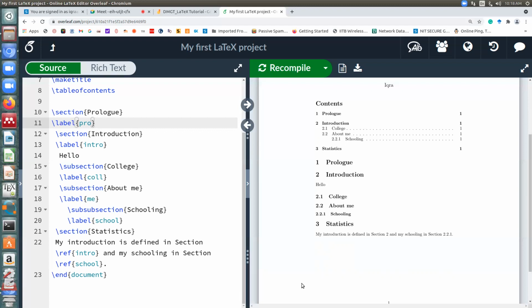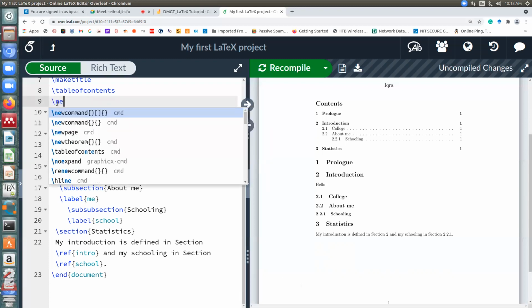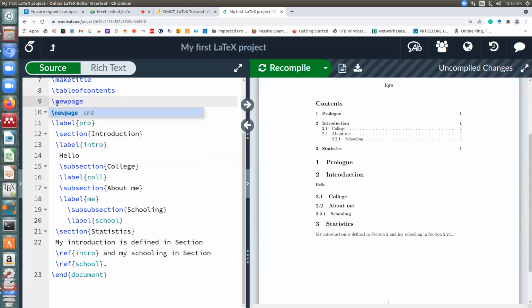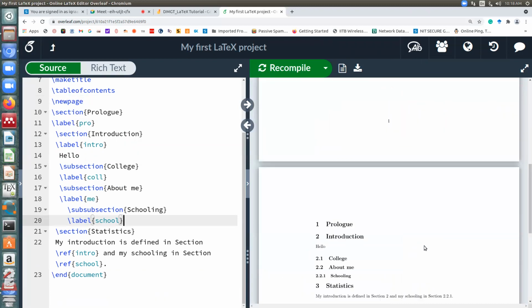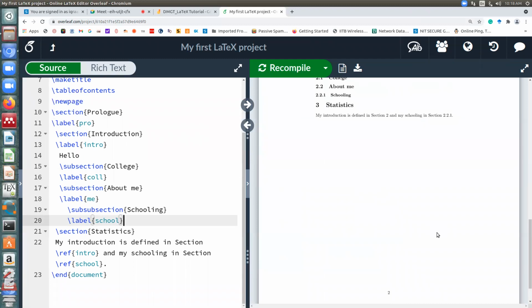So next, what I'll show you is something again related to referencing only. But before that, how do you generate a new page? To generate a new page, just write the command \newpage. Typically the table of contents is on a separate page, so I'll just split it. So I've kept the table of contents on one page. I've written \newpage to get a new page, and now my data is on the second page.